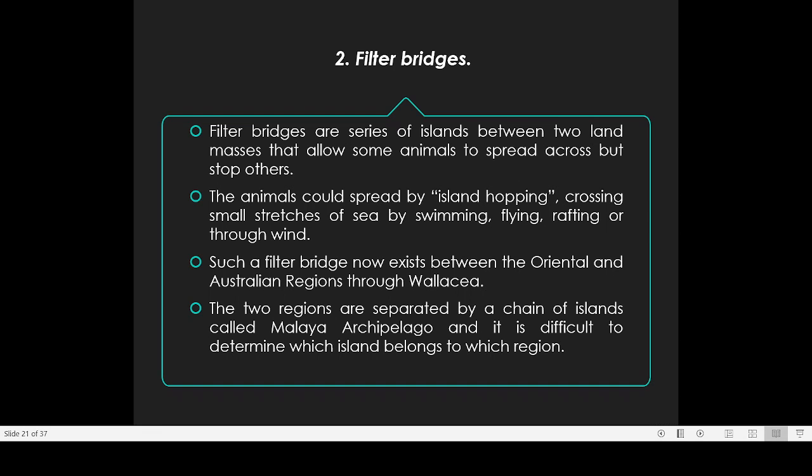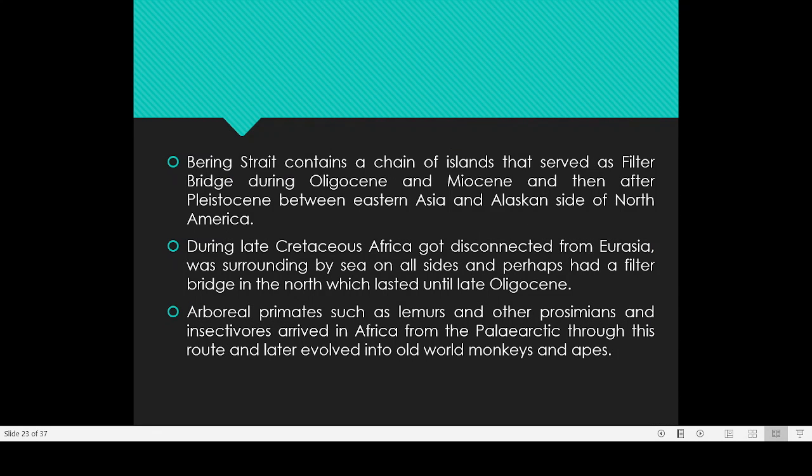You can see that during the Cretaceous period, Africa got separated from Eurasia, from Europe and Asia, and was surrounded by sea. Then arboreal primates such as lemurs and prosimians, which are also monkey-like, and insectivores, arrived in Africa from the Palearctic through this route and later evolved into Old World monkeys and apes.